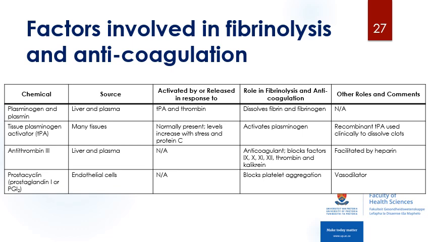So if we take a look at the factors that are important in fibrinolysis and anticoagulation. Firstly, we have plasminogen or plasmin, which breaks down your fibrin, and tissue plasminogen activator or TPA, which activates plasminogen into its active form of plasmin. Then some anti-clotting factors, antithrombin 3, which we mentioned. It's an anticoagulant and it blocks certain factors in your coagulation cascade. Most notably, it prevents thrombin from being activated. And then you have prostacyclin, which blocks platelet aggregation, and it's also a vasodilator. So this is also another way that it prevents coagulation in your blood vessels.